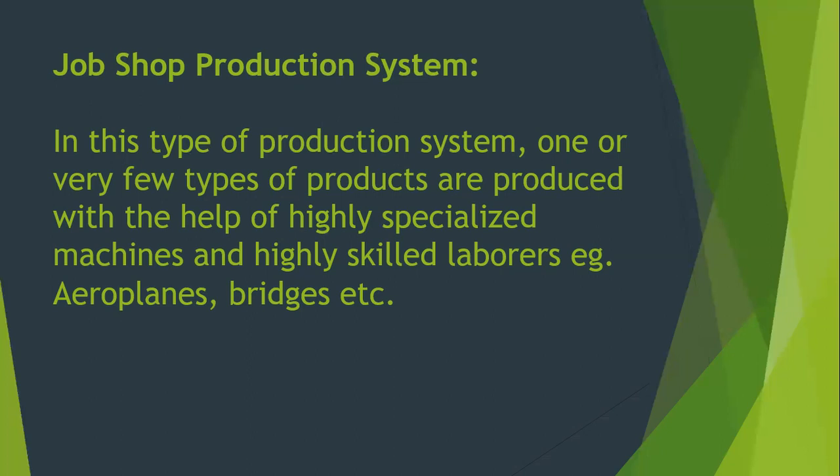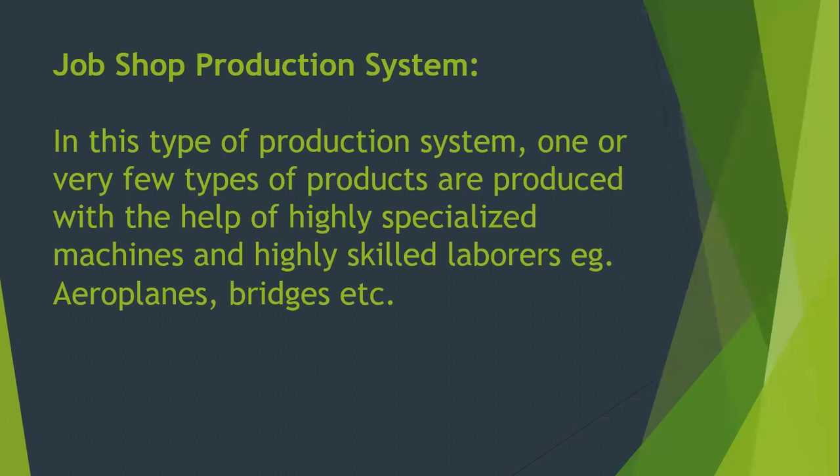First of all, we will take up job shop production system. So what is job shop production system? This type of production system is one in which very few types of products, or it can be one in number also, are produced. So basically the machines that are used are very specialized or highly specialized machines, and the labor is also very highly skilled.